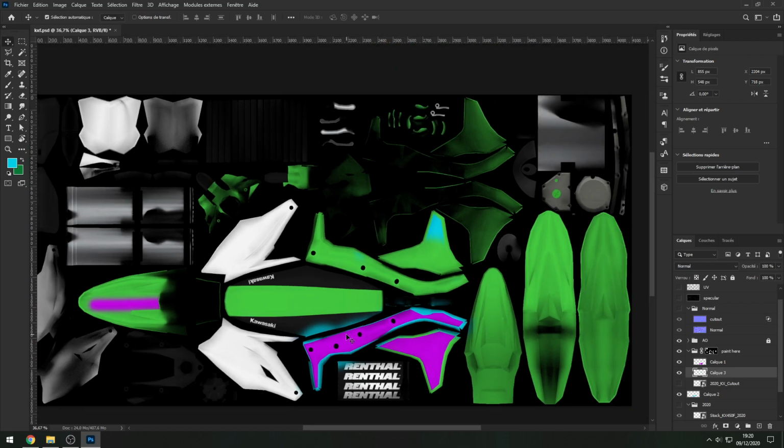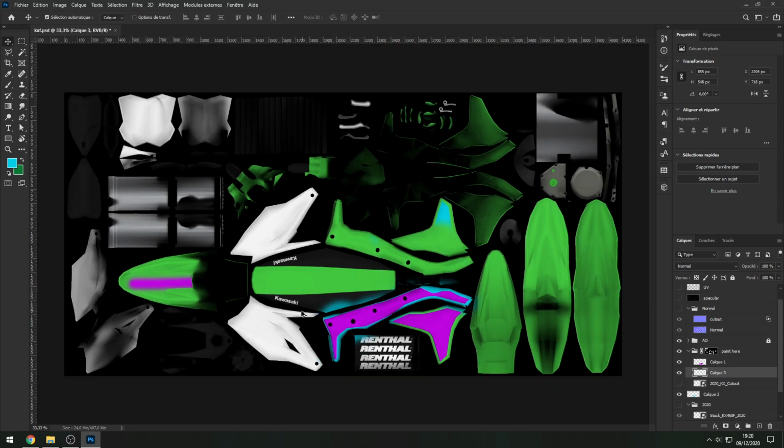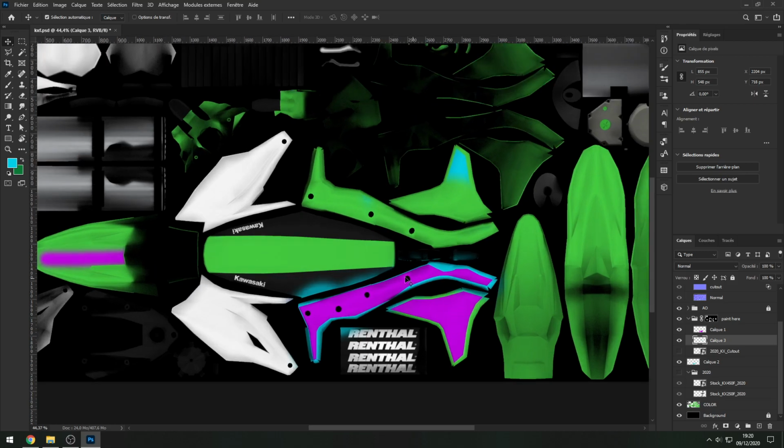All right. So that's really all you need to know, because it's up to you how to customize your bike. So you know how to change basically the color of the plastic. You know the difference between drawing under and below. That's the same thing. You need to know the difference between drawing on top of or below the ambient occlusion folder. All right.